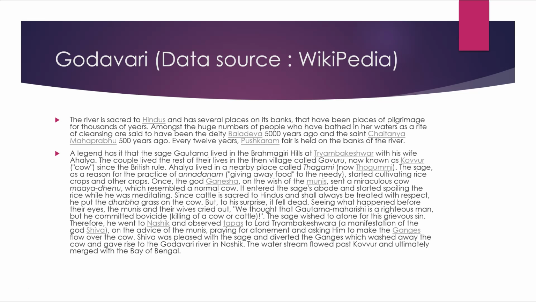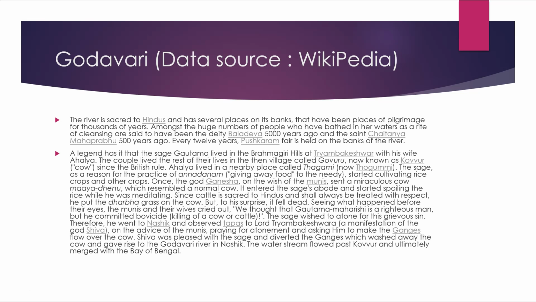Seeing this happen before their eyes, the Munis and the wise cried out, "We thought that Gautam Maharishi is a righteous man, but he committed bovicide, that is, killing of cow or cattle." The sage wished to atone for his grievous sin, therefore he went to Nashik and observed a tapas to Lord Trambakeshwar, who is a manifestation of God Shiva, on advice of the Munis, praying for the atonement and asking him to make the Ganges flow over the cow.